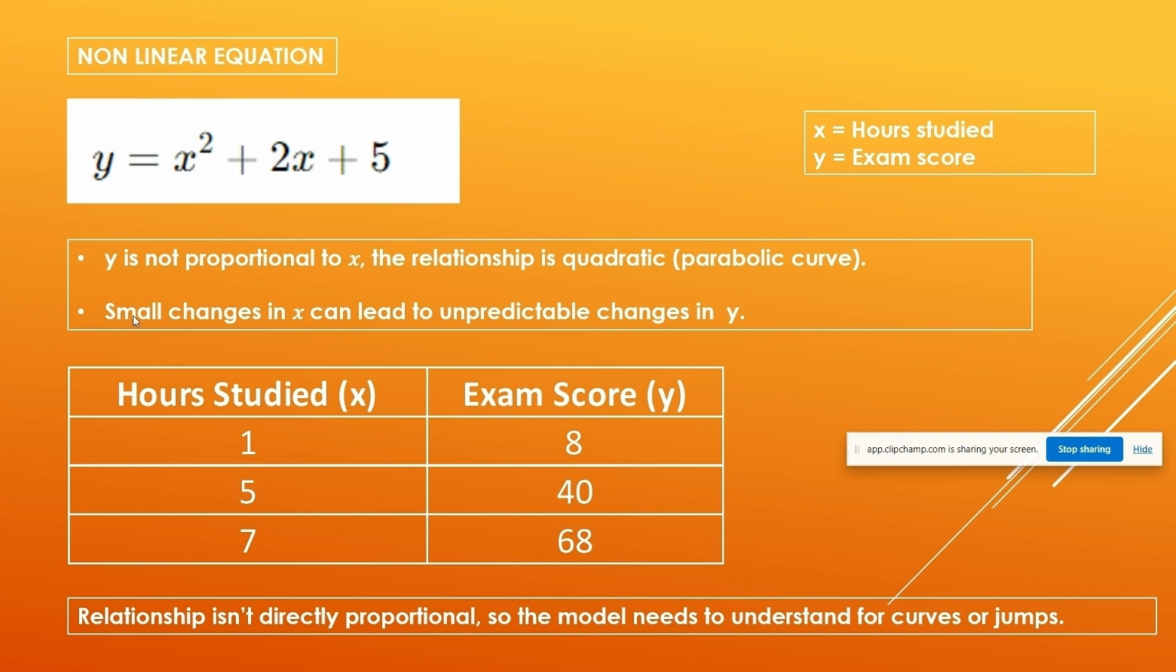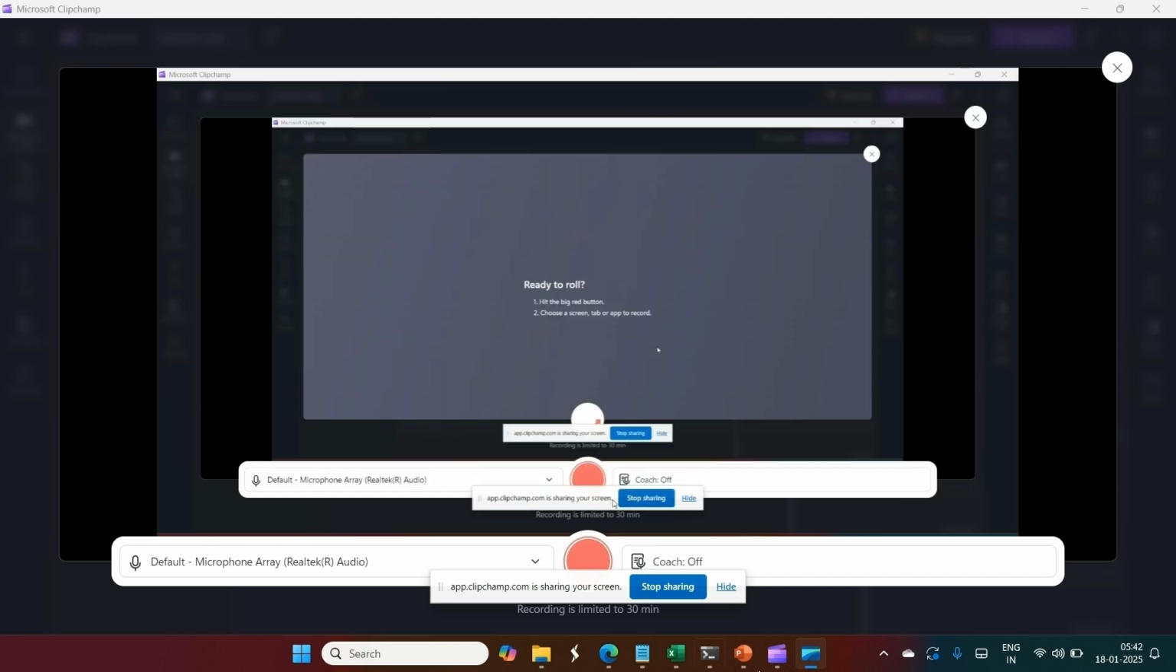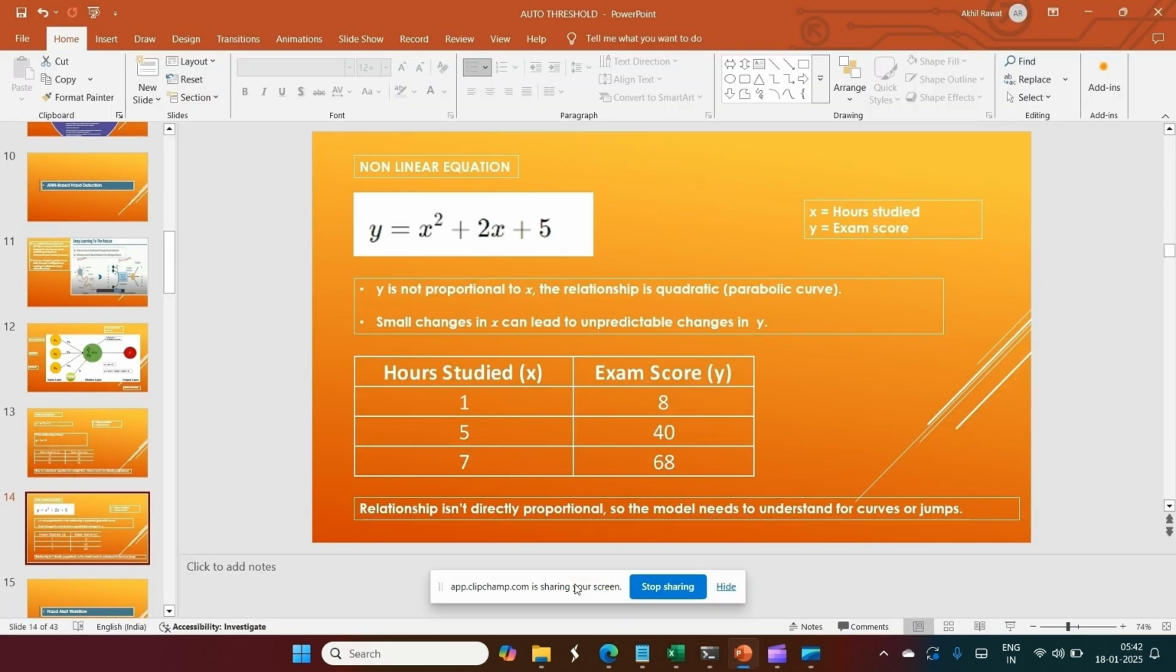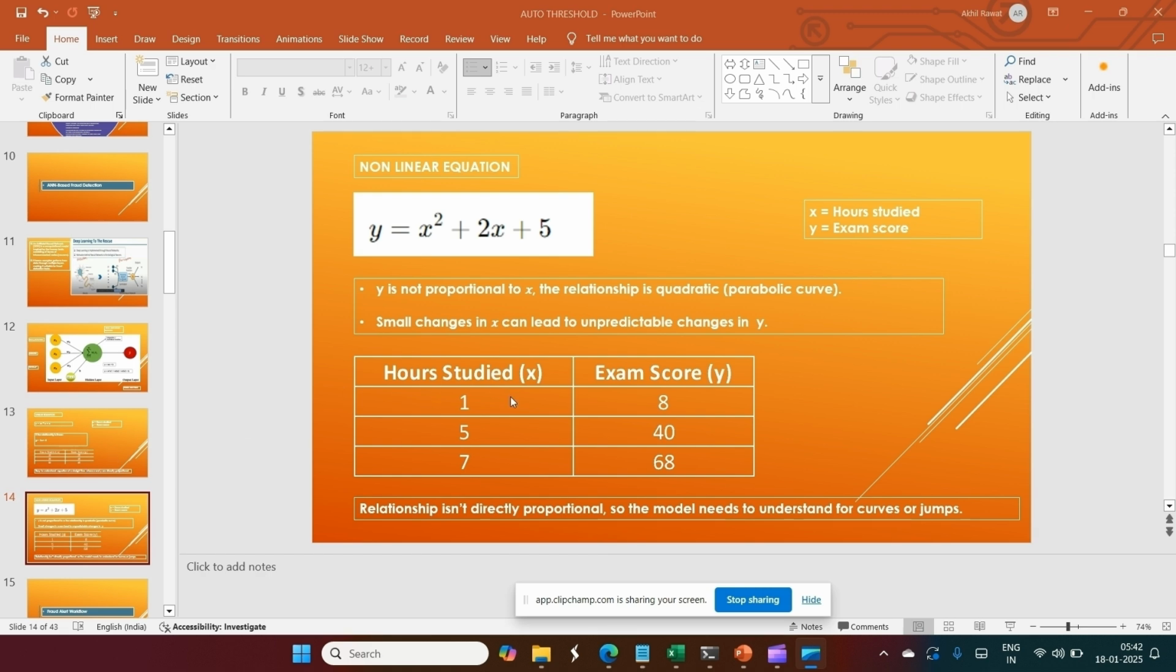So as I was stating, small changes in x can lead to unpredictable changes in y. That's why an ANN goes for non-linearity, because in fraud detection or in any other complex relationship we don't know which factors are affecting. So as I was stating, you can see here that small changes can lead to unpredictable changes, and y is not proportional to x.